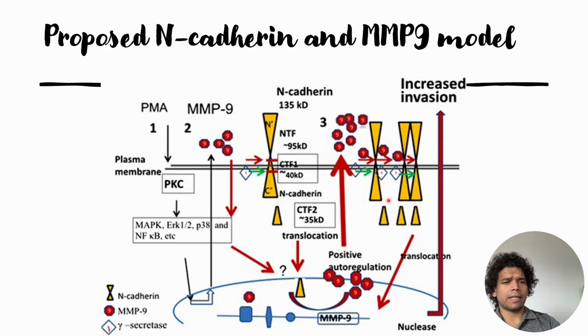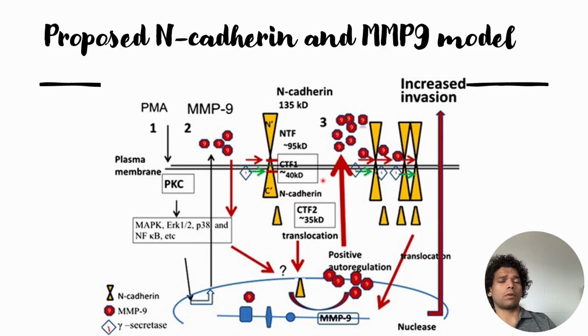And this C-terminal side cleavage leads to the CTF2 formation, since the CTF1 cleavage has been prevented by these secretase inhibitors. And this CTF2, once excessive CTF2 is translocated into the nucleus, then it will cause increased invasion.